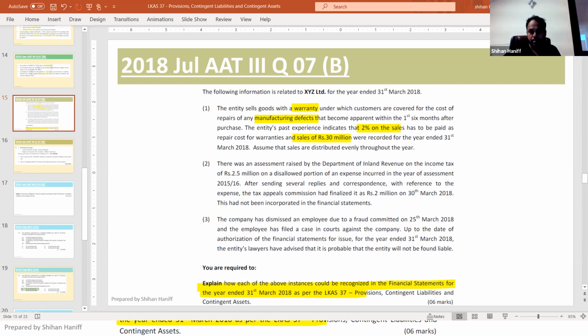Very simple calculation. Out of 30 million, how much? 2%. 30 million into 2% is 600,000. 0.6 million is 600,000. So that provision we have to make in the financial statement.